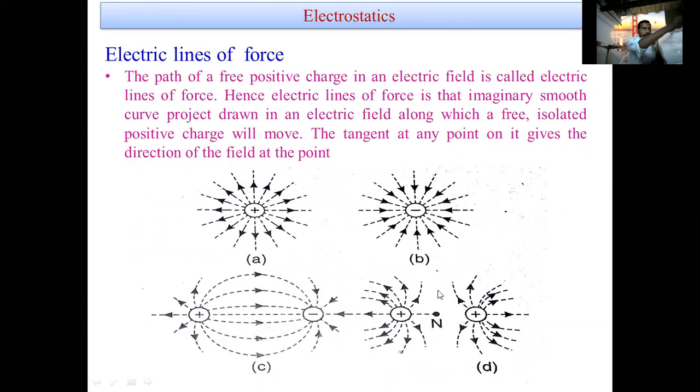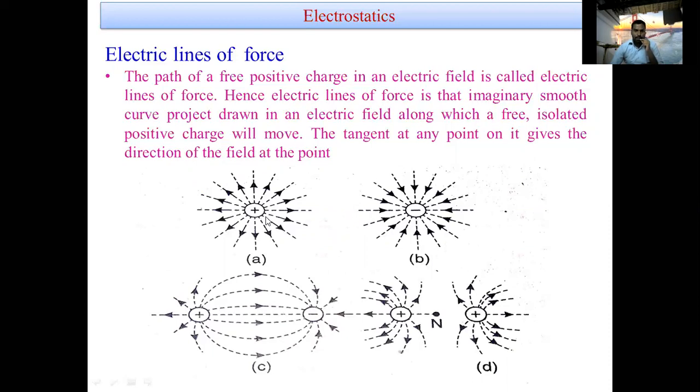Now electric lines of force. What is the meaning? The path of a free positive charge in an electric field is called electric lines of force. Hence, electric lines of force are the imaginary smooth curve drawn in an electric field along which a free isolated positive charge will move, the tangent at any point gives the direction of the field at that point. Suppose we consider a positive point charge and a negative point charge in figures A and B.